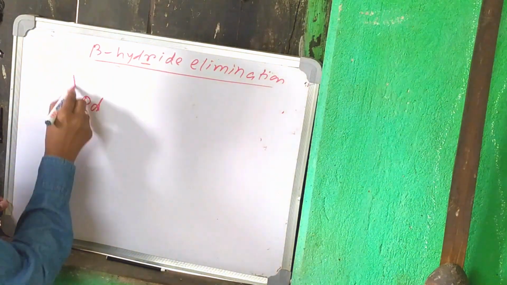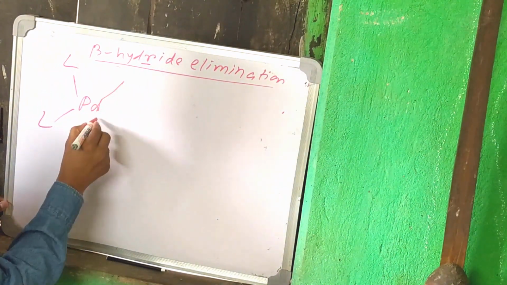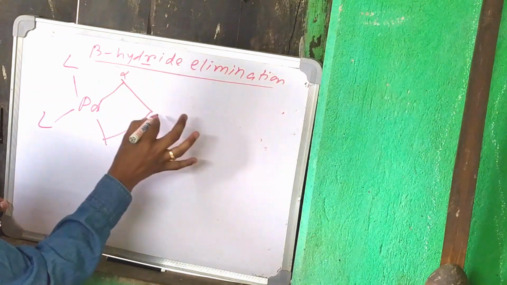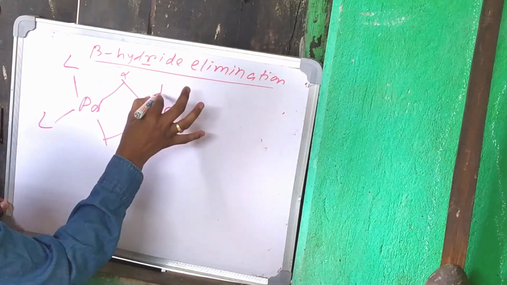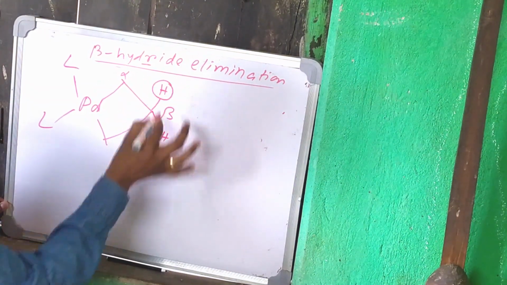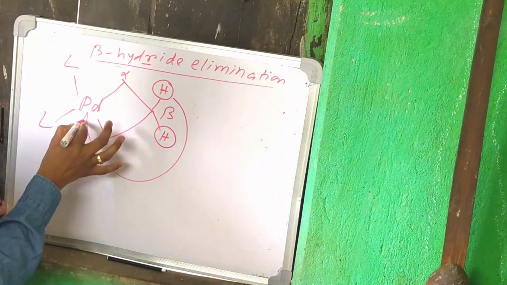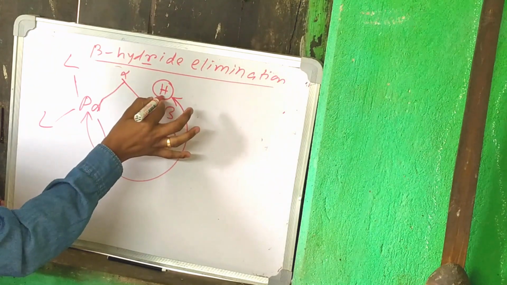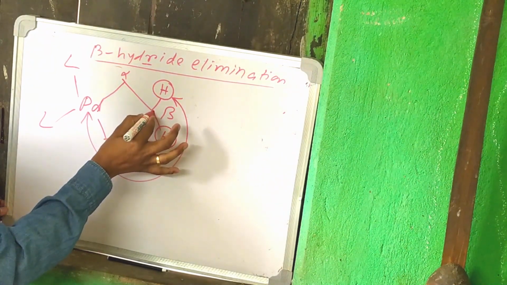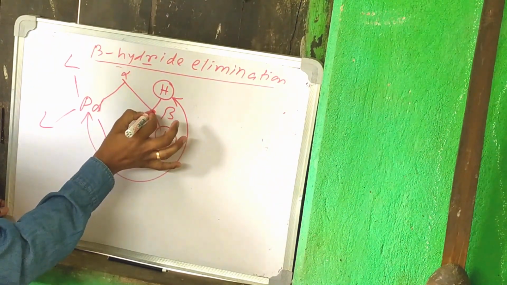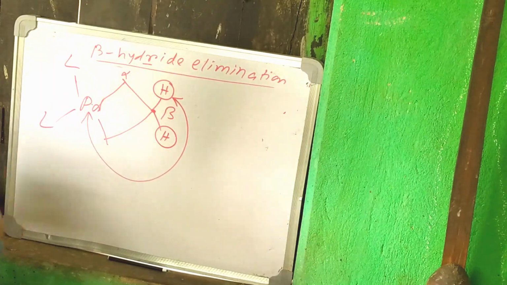platinum, that is L any group. If you take this example, this is alpha carbon, this is beta carbon. Okay, so here also beta hydrogen is there, but this beta hydrogen cannot reach the platinum due to the loss of planarity. Means this hydrogen, this carbon and this platinum are not in the same plane. Okay,